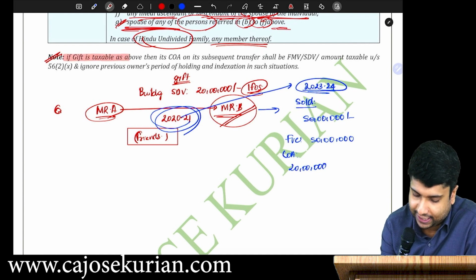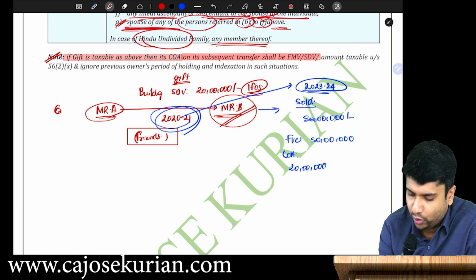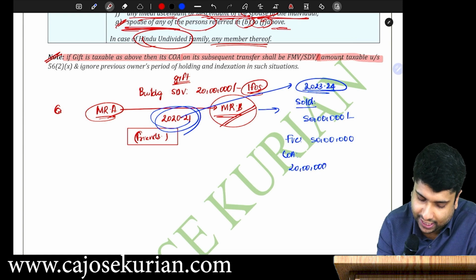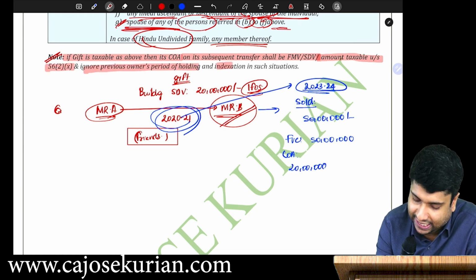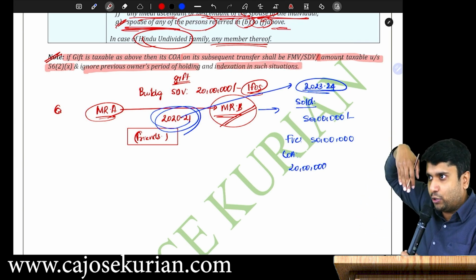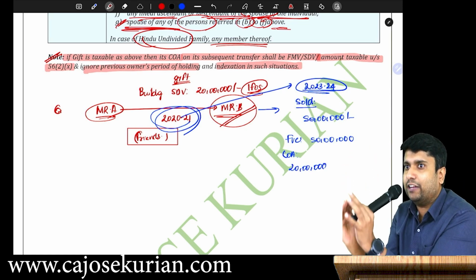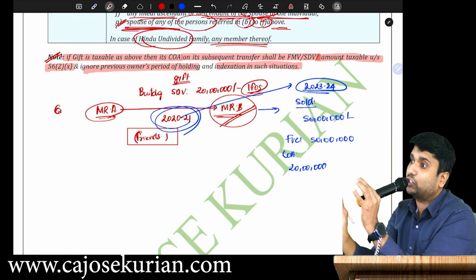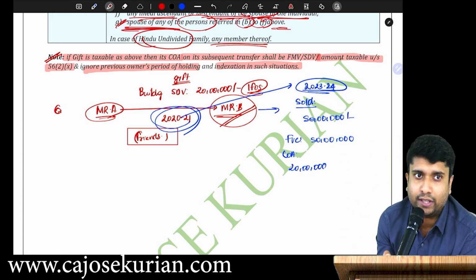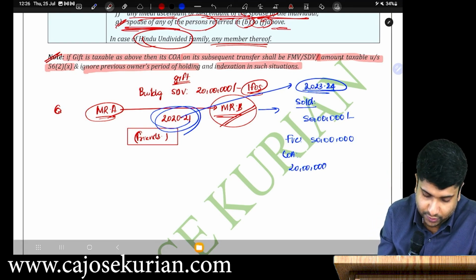If gift is taxable as above, then its cost of acquisition on its subsequent transfer shall be fair market value or stamp duty value or amount taxable under section 56(2)(x). Ignore the previous owner's period of holding and indexation in such situations. That means at the time of receipt, if it is subjected to tax under 56(2)(x), then you have to take that value considered under 56(2)(x) as the cost of acquisition on its subsequent transfer. Are you all here? Now let's solve a small question in relation to this.